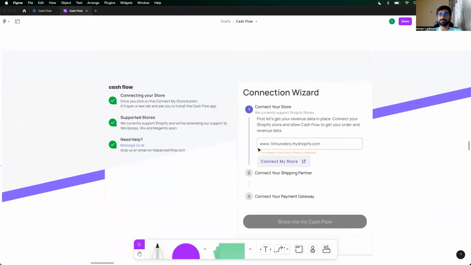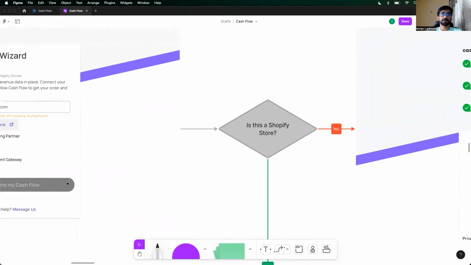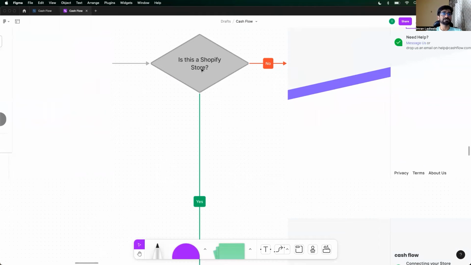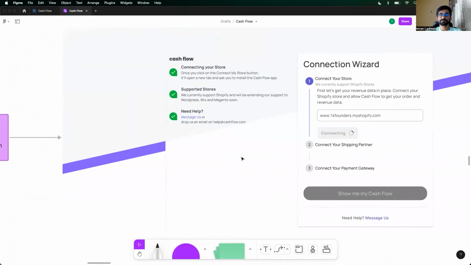If no, then we'll simply give the message to a user, this doesn't look like a Shopify store, right? And over here, we are also mentioning that we currently support Shopify and will be extending our support to WordPress, Wix, and Magento soon, right? But what if, yes, this is a Shopify store? Yes. Initiate the Shopify authentication window, asking the user to grant certain permissions. This is when that Shopify window will come up. Ask the user to show the permissions that we require. Allow and disallow, right? That window will show up.